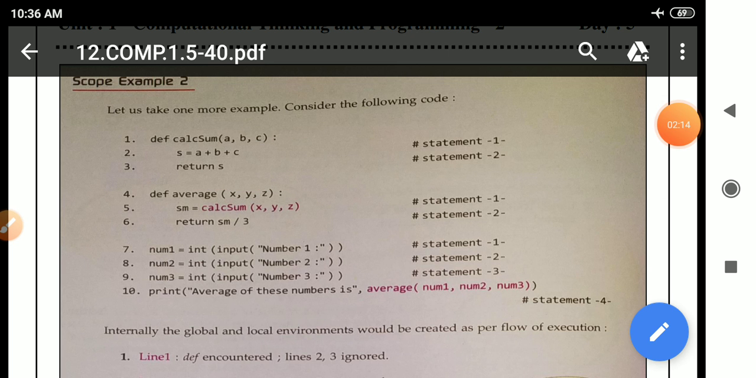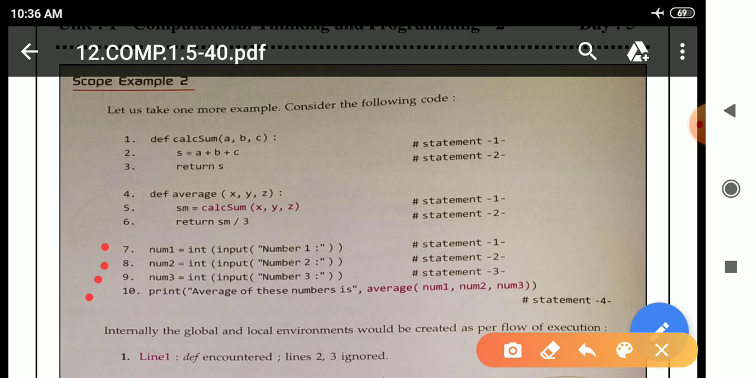After that the execution of the program starts from line number 7. Why? Because line number 7 is the top level statement. The top level statement is also known as underscore main underscore. So the top level statement starts from line number 7. Line number 7 will execute, after that line number 8 will execute, after that line number 9 will execute, and at last 10 will execute also.